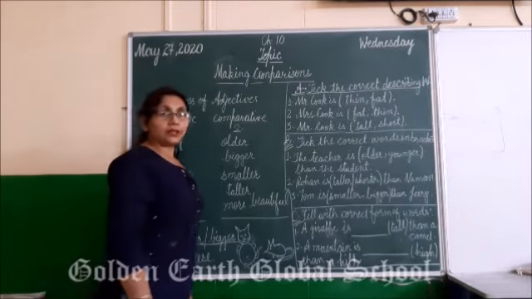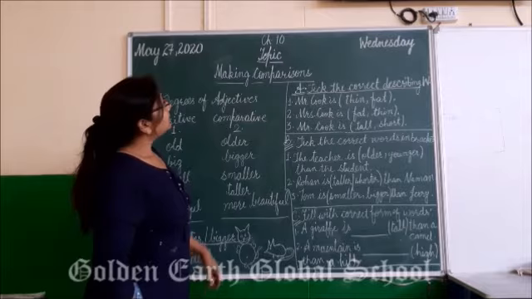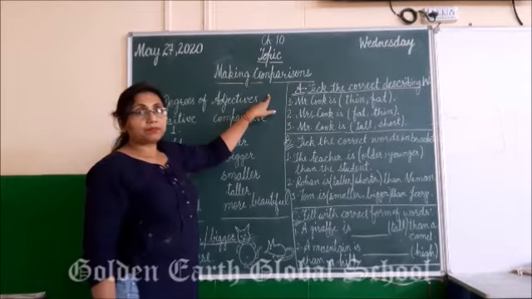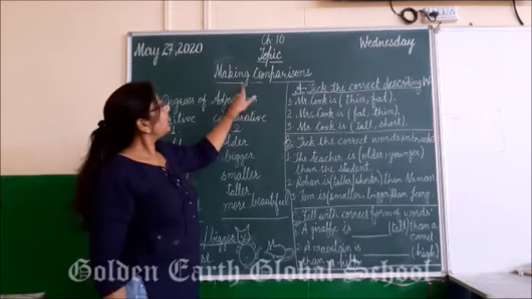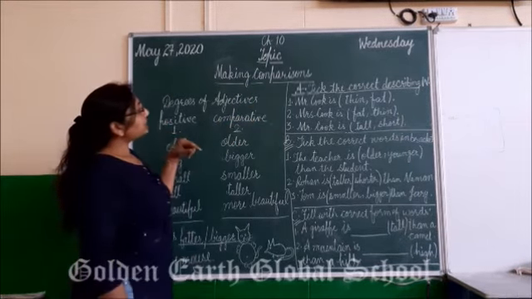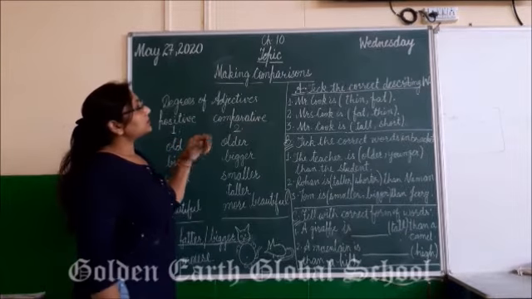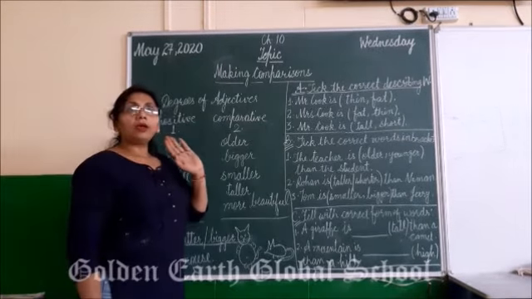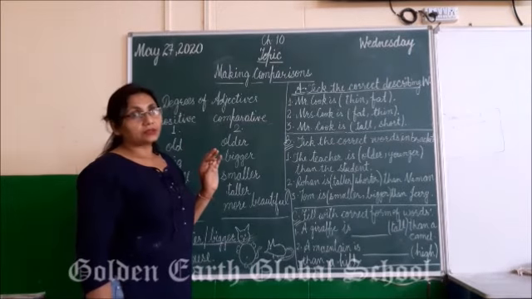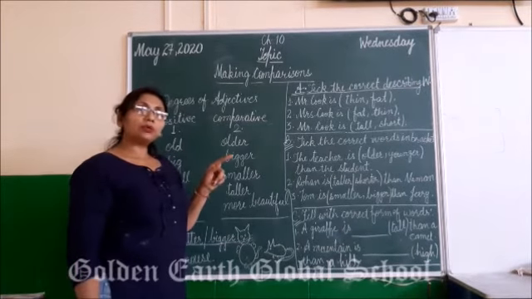Hello students, now our chapter number 10 is making comparisons. What is the name of the chapter? Making comparisons. First, before doing this, we need to just go back to our previous topic that we did was describing words. Right? So what are the describing words?